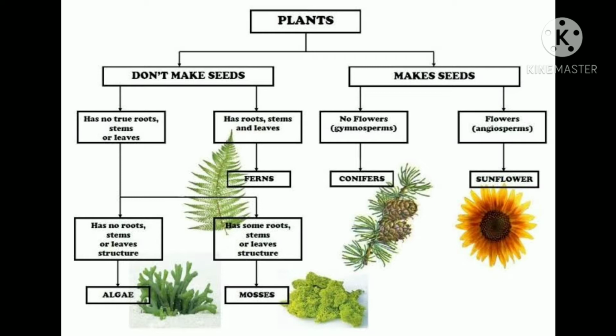If the plant has seeds, then whether the seeds are seen with our naked eye or the seeds are present inside the fruit, enclosed by the fruit and not seen to our eyes. These are the main features by which the plants are classified. Let us understand each and every group of the plant in detail.